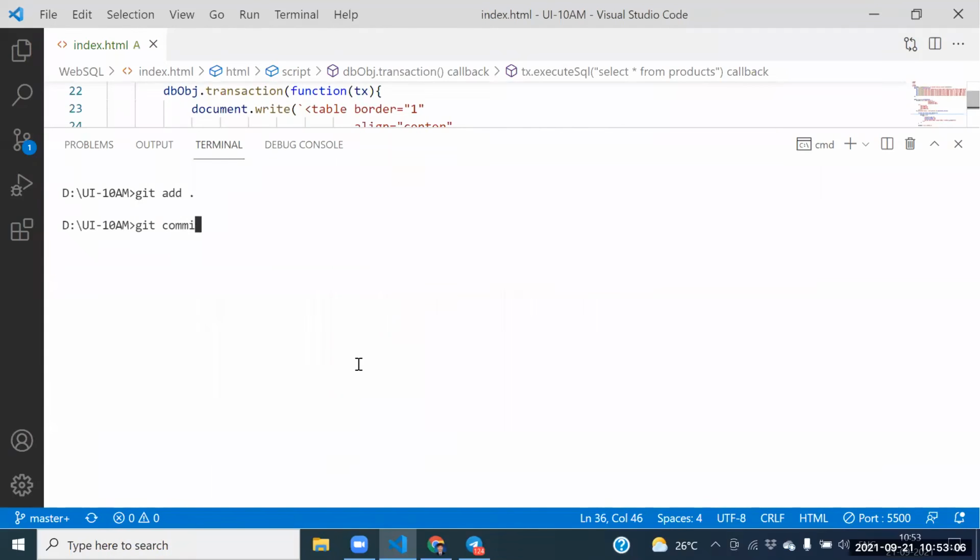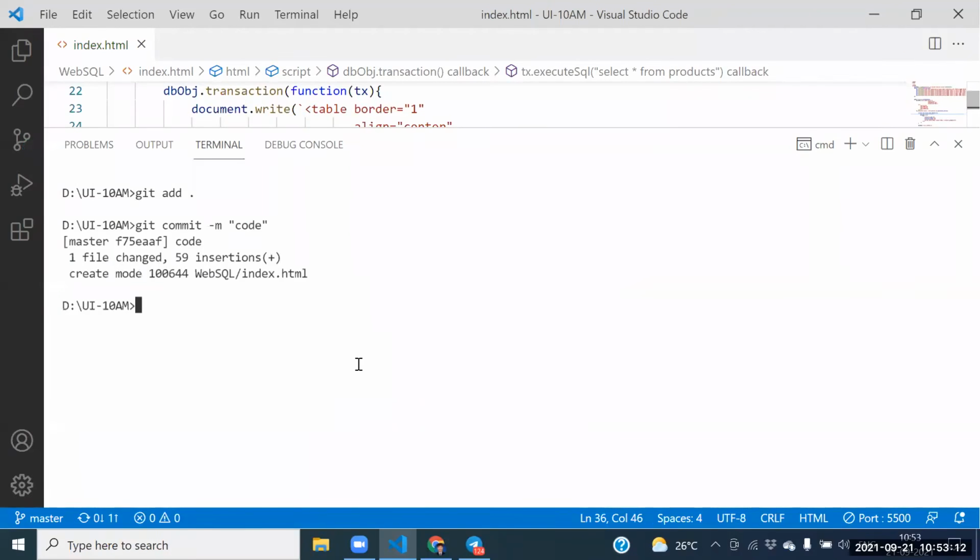We learned web SQL, but where is it used? Shankar, that is one of the facilities provided by the browser. We may not use it in real time.